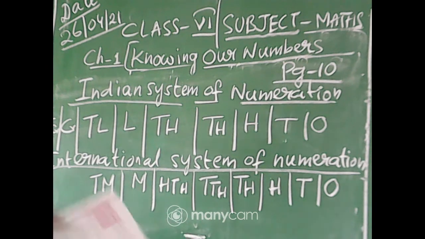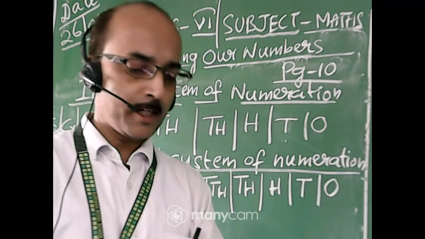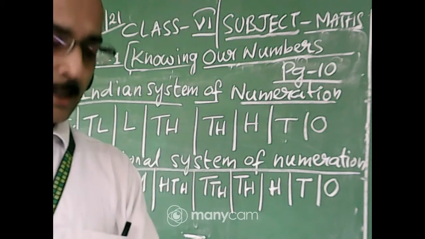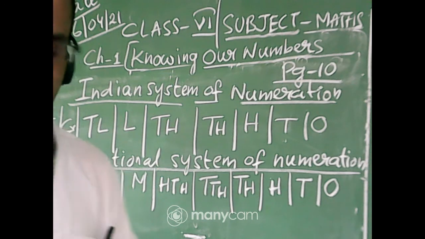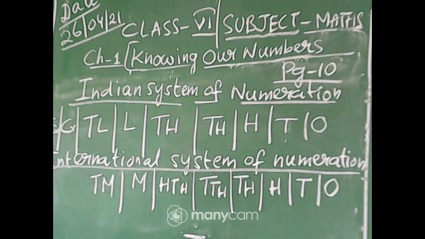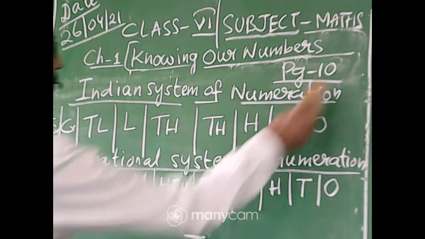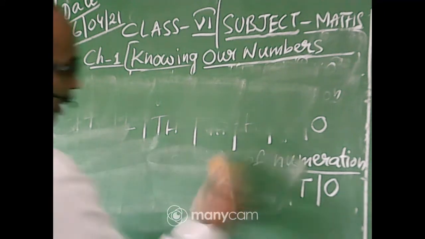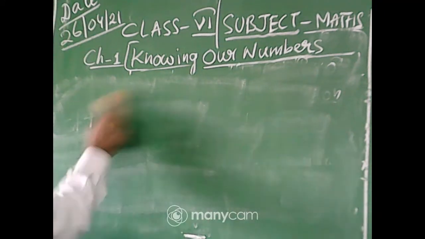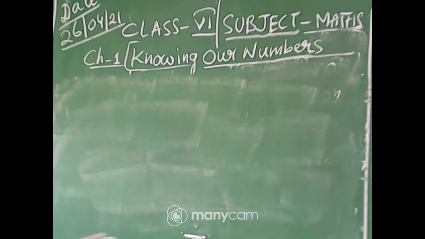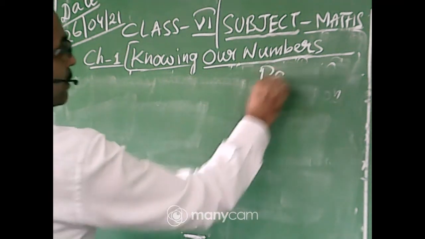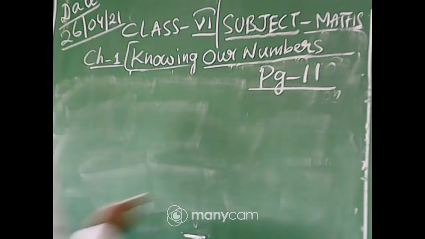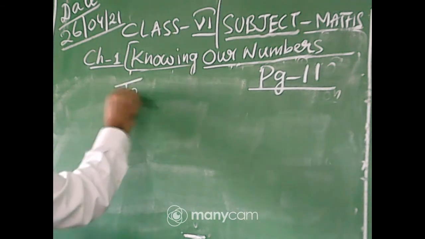Then we will move to the next page. There is nothing in page number 10 for doing. We have to do from page number 11. So all of you will be turning your page to page number 11. Okay, I will give one homework to you, just a discussion of how to do it, then you will do it as homework. All of you look at this, try this. This is page number 11. All of you please write down in your math copy, page number 11. Try this. There are two try this.